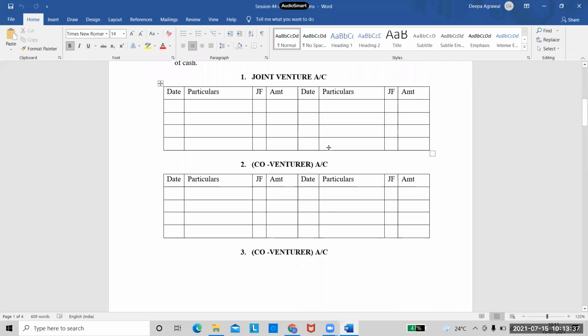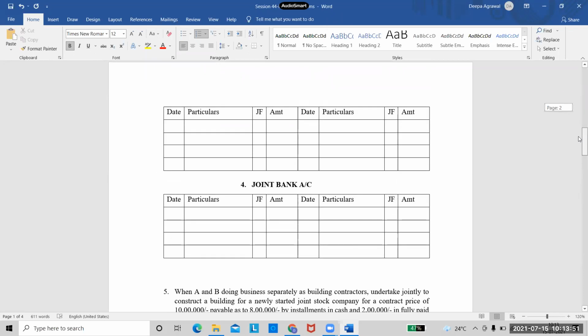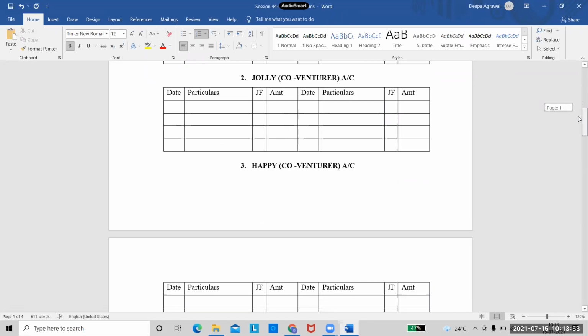Quickly put your headings. First I'll write Jolly's account here, the co-venturer, and then the next co-venturer is Happy. So Jolly account, Happy account, and then we have the joint bank account.